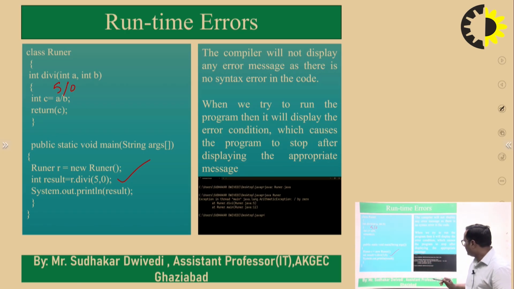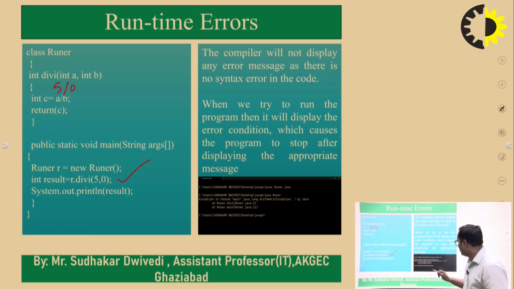So the program is successfully compiled, but when we try to run or execute this program, it will display the error condition.